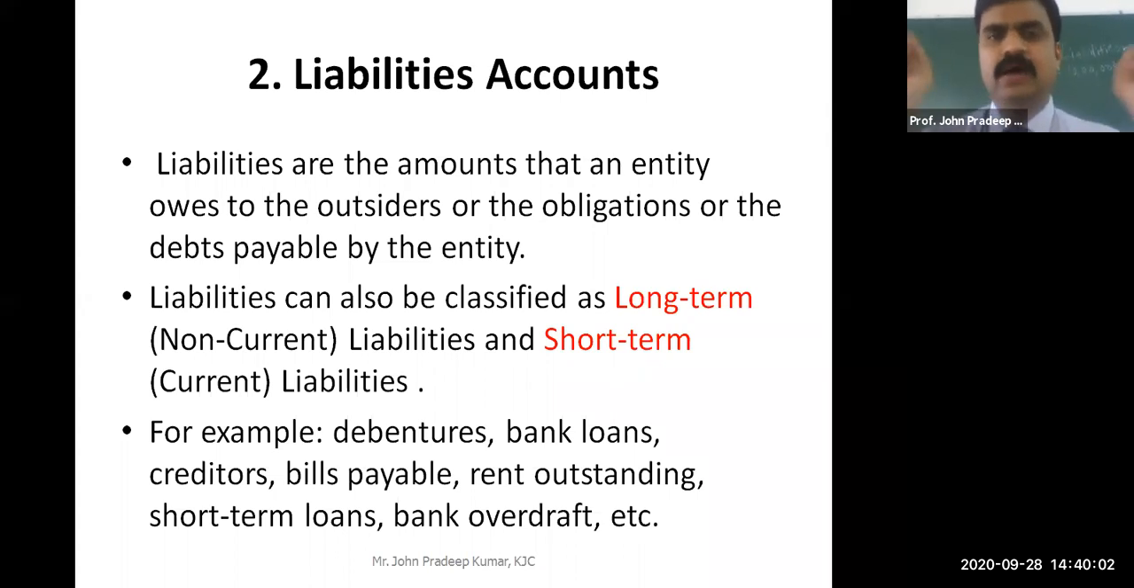That becomes outstanding. That I need to pay it in the next month. Till I pay my obligation, till I pay my liability, it becomes an outstanding liability. So rent outstanding, short-term loans, either from any financial institution or from a bank also. Then bank overdraft. What is bank overdraft?